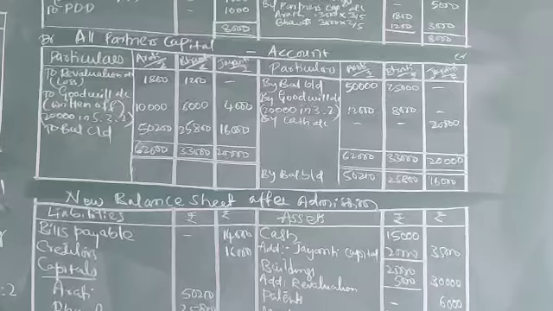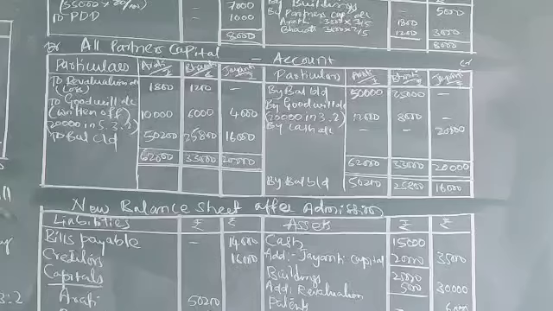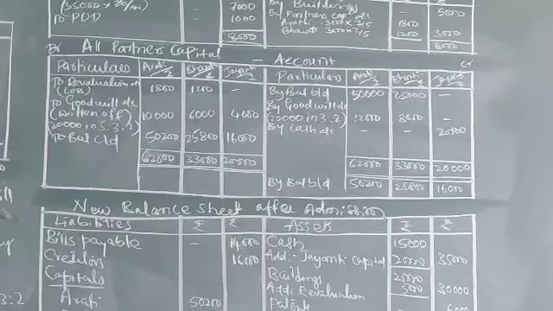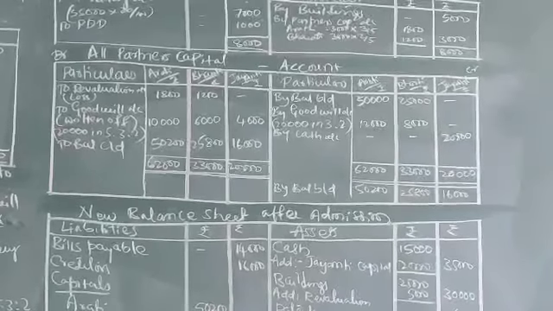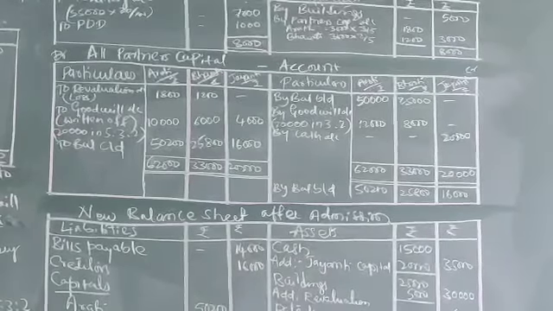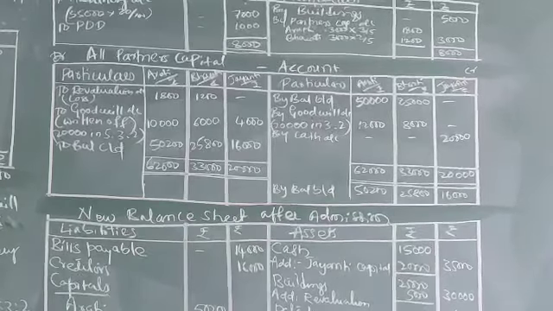Coming to the debit side of the partners' capital account, revaluation account, that is revaluation loss only to the extent of the old partners, and goodwill written off, that is 20,000 in the new ratio. When we want to write off goodwill in the admission of a partner, only then we have to consider the new profit sharing ratio.